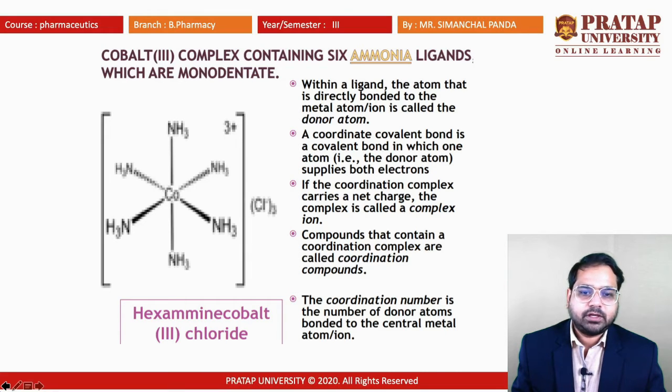The coordination number is the number of donor atoms bonded to central metal atom. Here the central metal atom is cobalt, and we can see the number of donor atoms: 1 2 3 4 5 6 nitrogen atoms are making the coordinate bonding. So coordination number is 6.